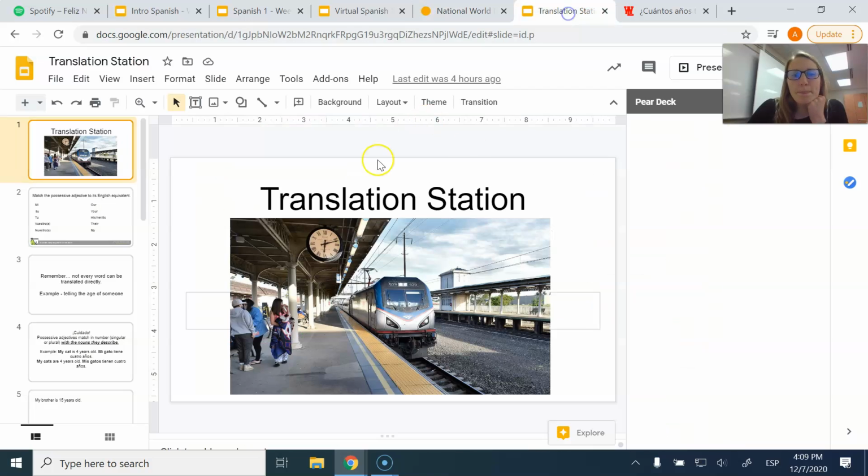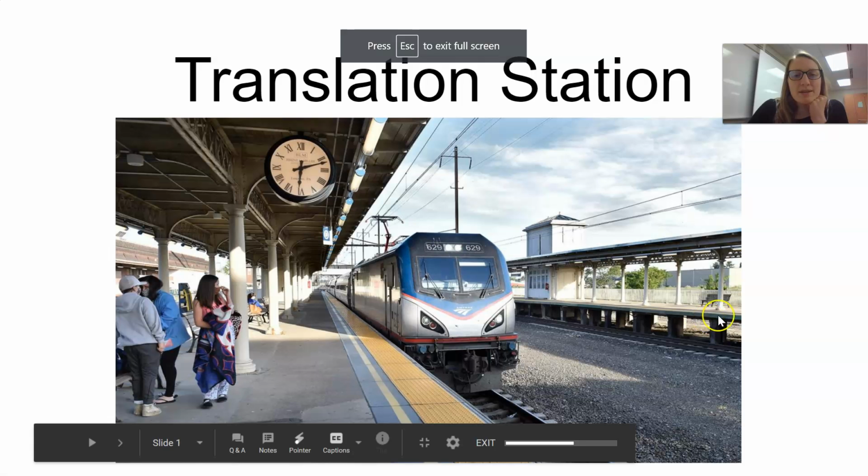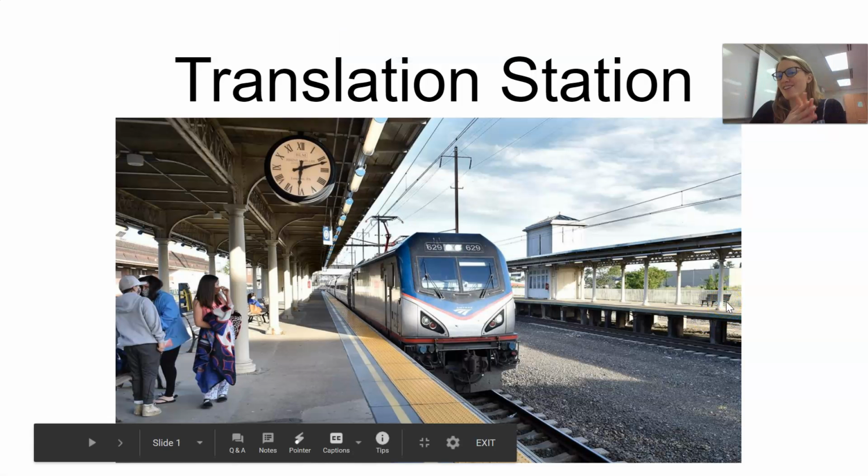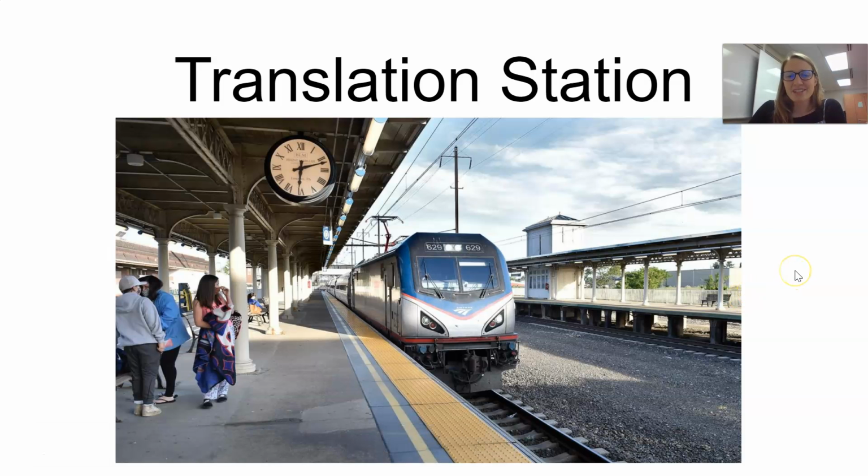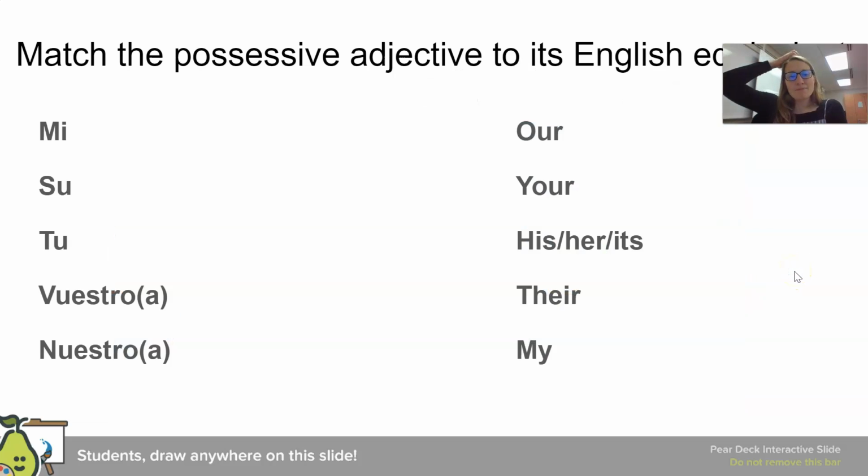All right. So last activity for today, before I turn you loose to do your homework, is Translation Station. Bienvenidos, chicos. So here are some activities. First, go ahead and feel free to pause the video. Match the possessive adjectives to its English equivalent. Go ahead and try to do that mentally. Again, Pear Deck, I'm using that for my in-person students. You guys can just mentally draw the lines. So pause the video until you get that done.